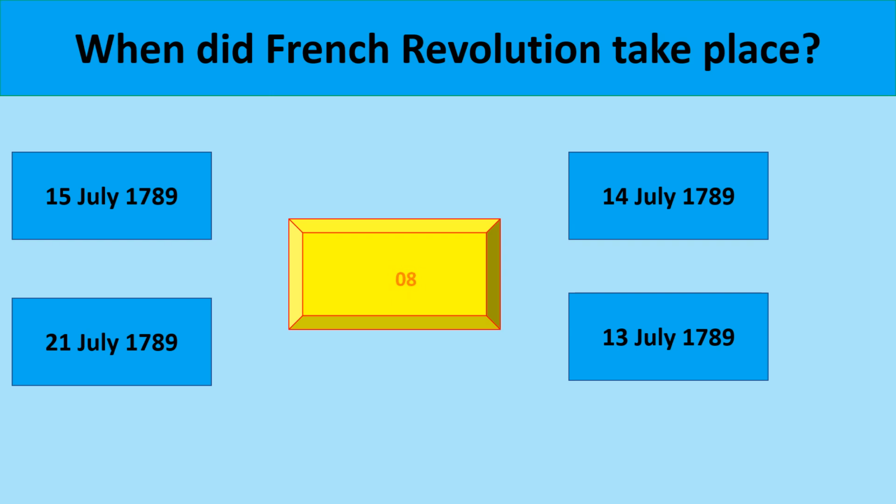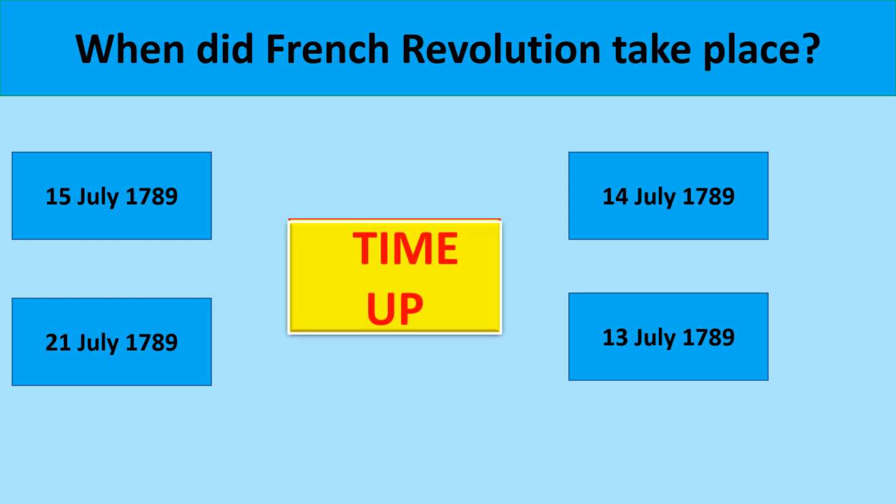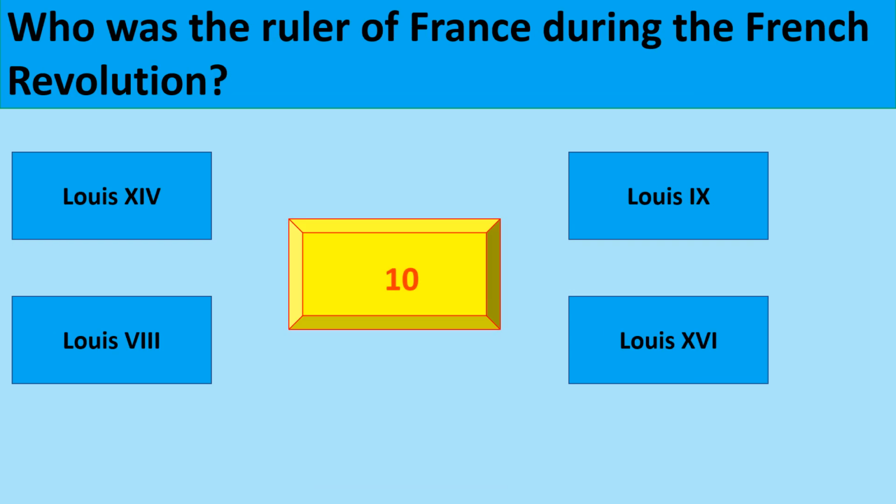When did the French Revolution take place? Options are 15th July 1789, 14th July 1789, 21st July 1789, 13th July 1789. The correct option is 14th July 1789. Who was the ruler of France during the French Revolution? Louis XVI was the ruler of France during the French Revolution.